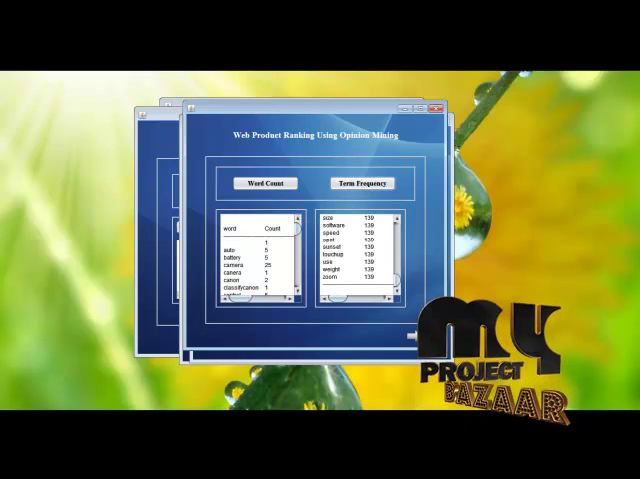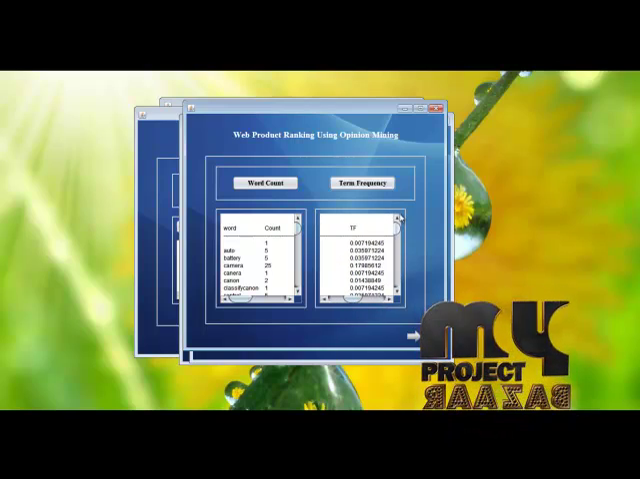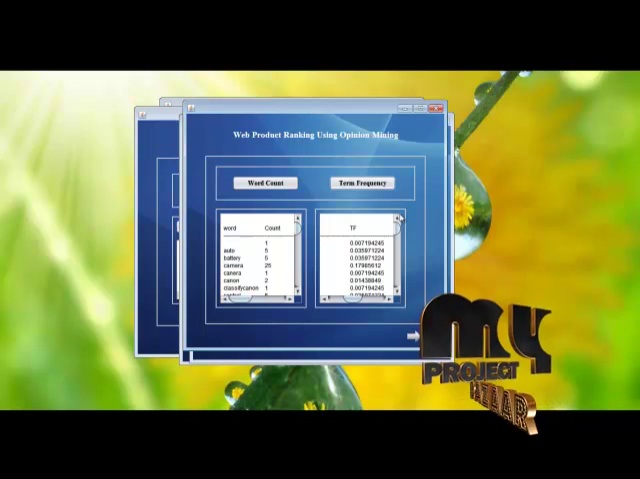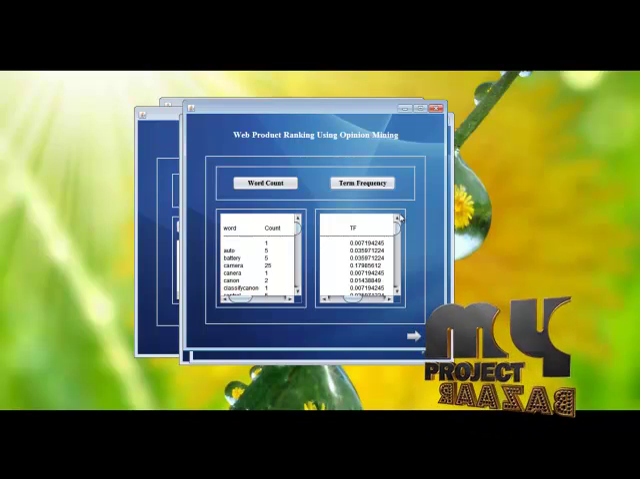So then the term frequency calculation takes place. This is the term frequency value of each and every word. The term frequency is calculated based on the number of occurrences of each word divided by the overall number of words.